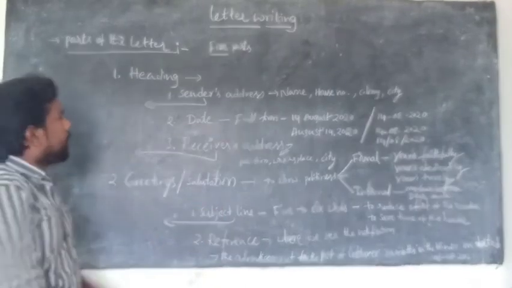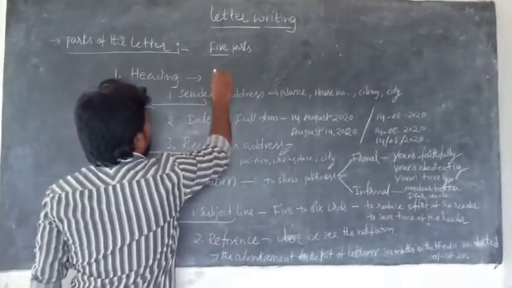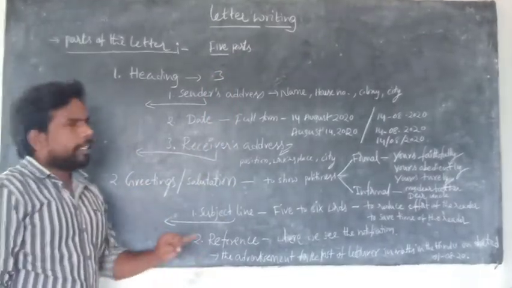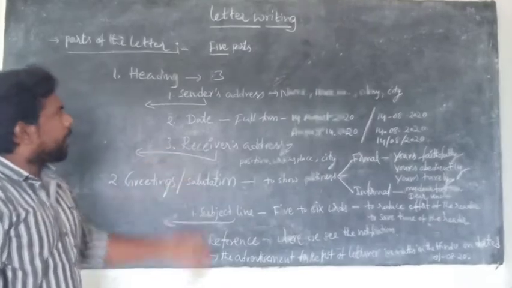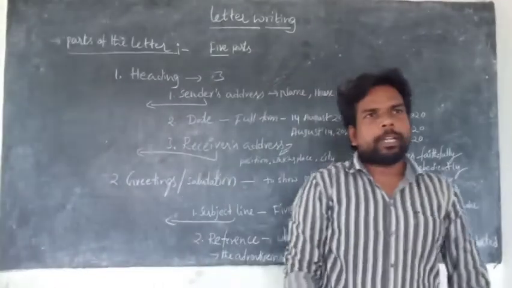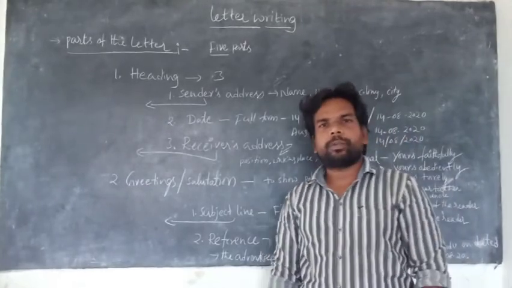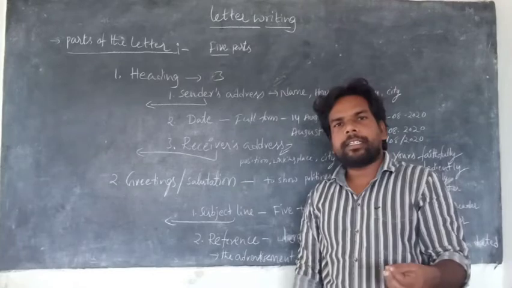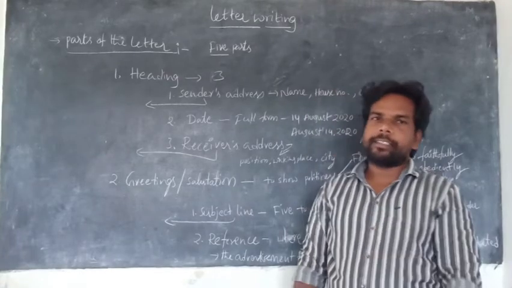Every heading consists of 3 parts: the sender's address, date, and receiver's address. Sender's address means, one who sends a letter to some other person is called the sender.